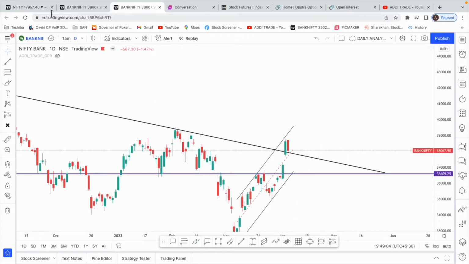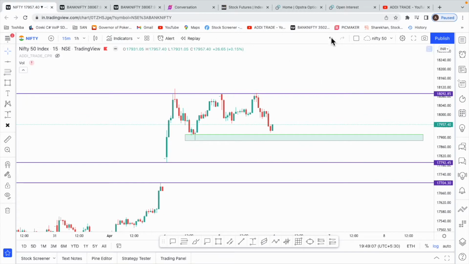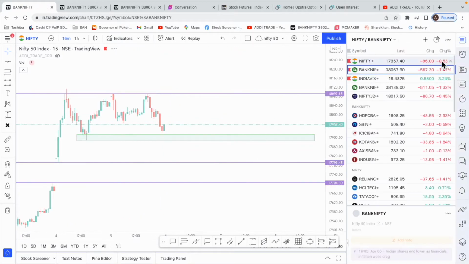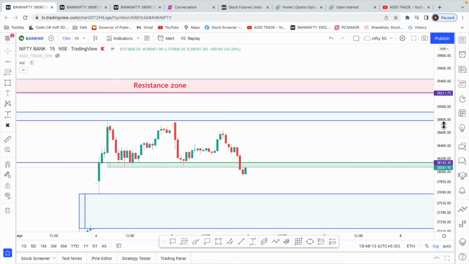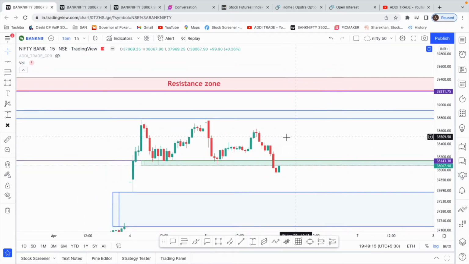Now coming to our 15-minute chart for intraday levels. Yesterday I could not make a detailed video, but I had posted a small live video with the resistance zone and this gap area. Today the moment we opened, we could not even touch this gap area that was there at 38,700. I expected a bigger gap up based on SGX Nifty, but we got a flat opening, and then a huge sell-off came.